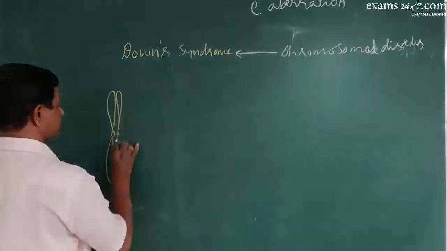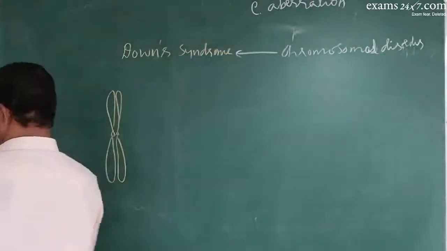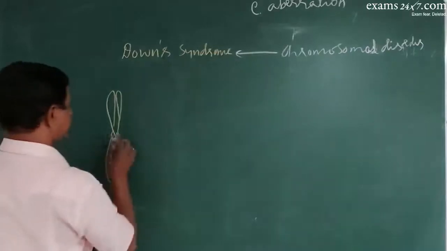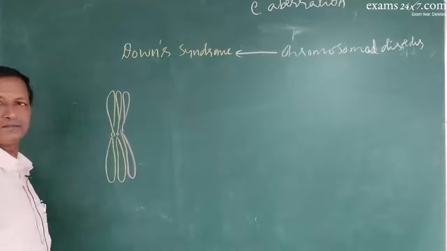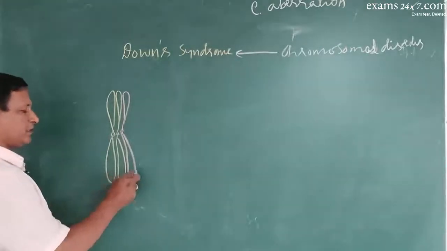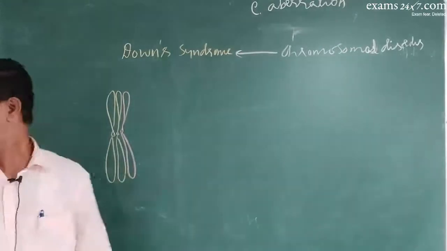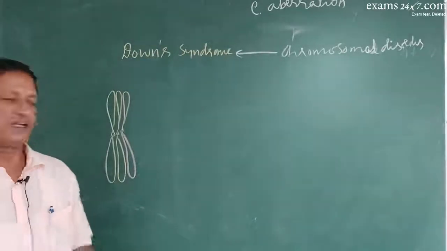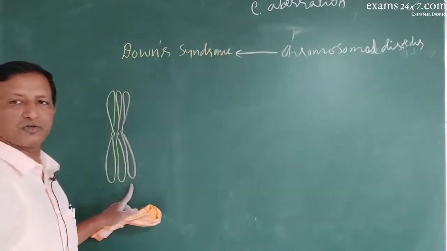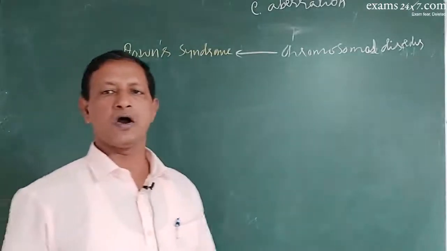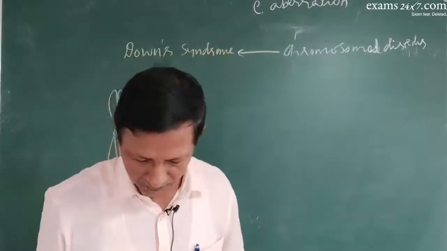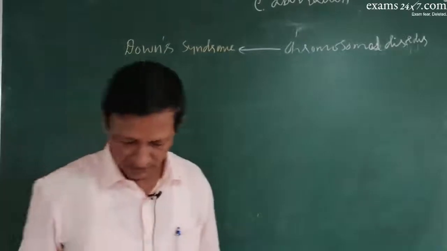Now what happens is that with this 21st pair, one more chromosome attaches. So instead of 2, there will be 3. So instead of 46 chromosomes, the individual will get 47 chromosomes, leading to Down syndrome, which is also called Mongoloid disease.